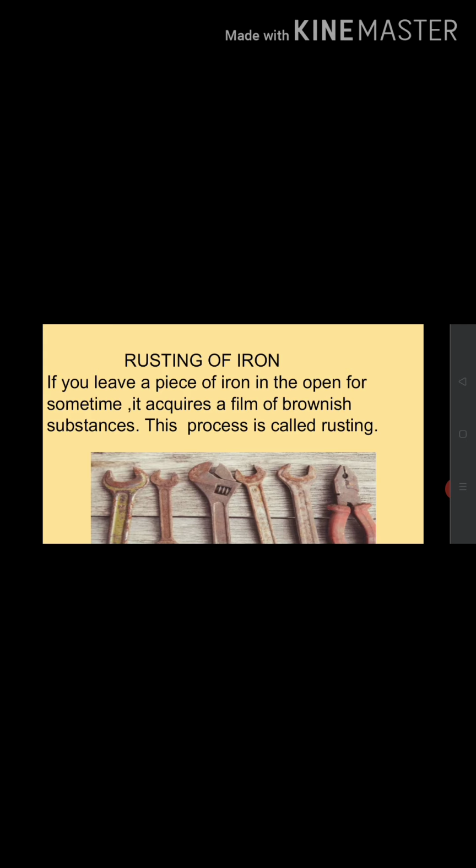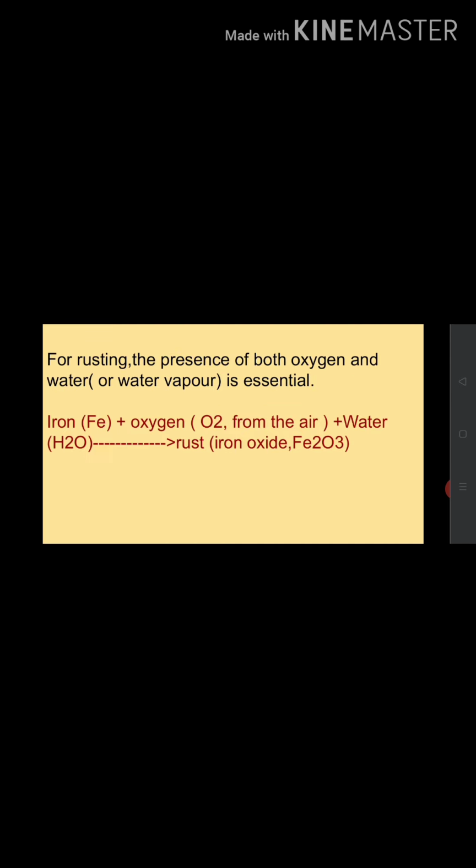That brown colored substance is called rust and this process is called rusting. For rusting, the presence of both oxygen and water or water vapor is essential. Oxygen and water are present in the air itself. So, when iron reacts with oxygen and water, it forms rust.